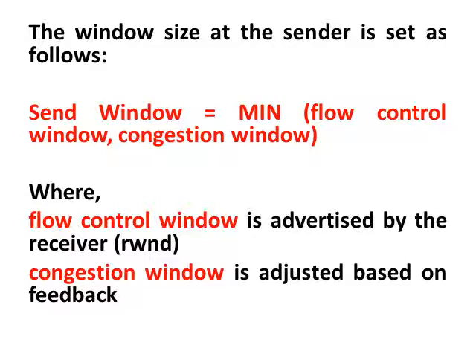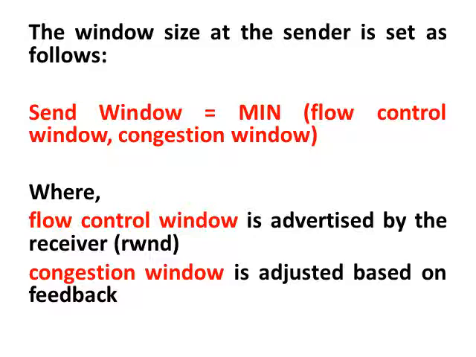The window size at the sender side is set as follows: the send window at the transmitter is equal to MIN, that is minimum, of the flow control window and the congestion window.